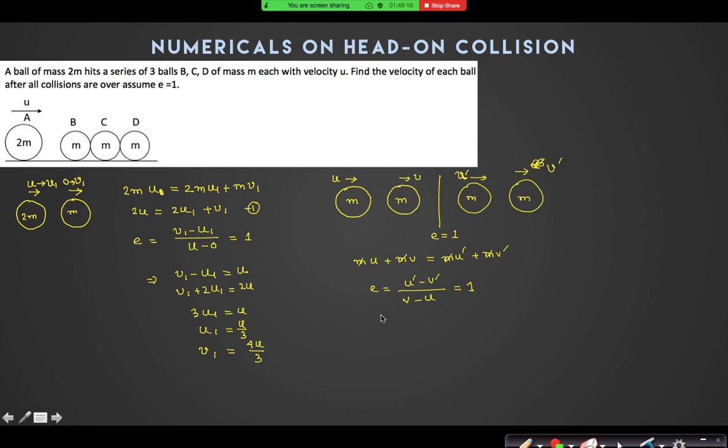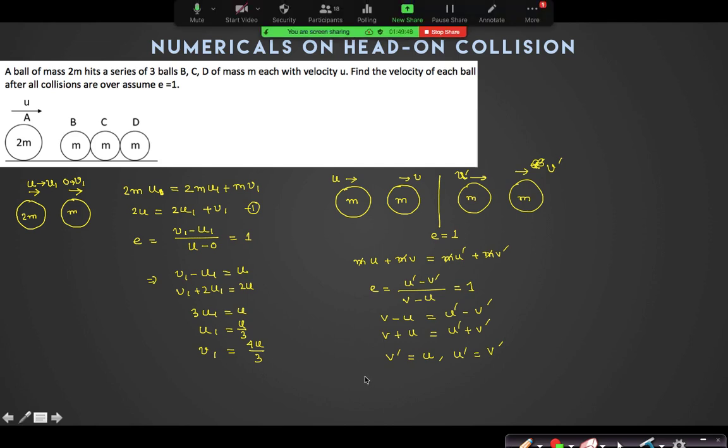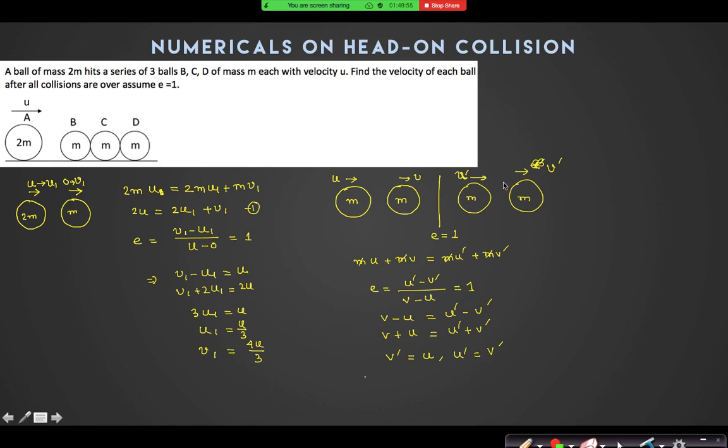So the second equation you will get is v minus u is equal to u prime minus v prime. Got it, sir. And v plus u is equal to u prime plus v prime. If you solve it, you will find that v prime will be equal to u and u prime will be equal to v. Right, so that is a very important relation. You can say that if their collision is elastic, after collision their velocities will be interchanged.